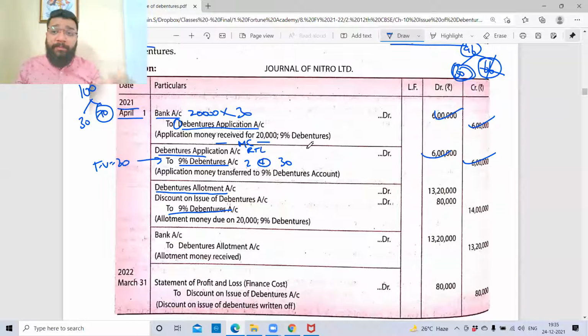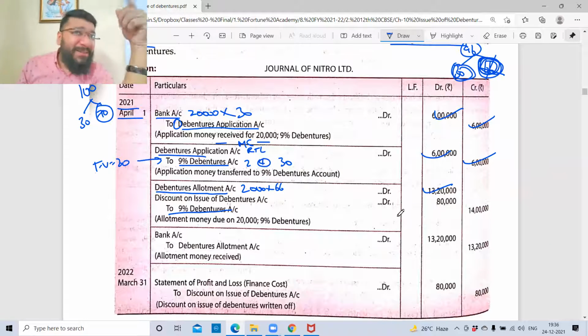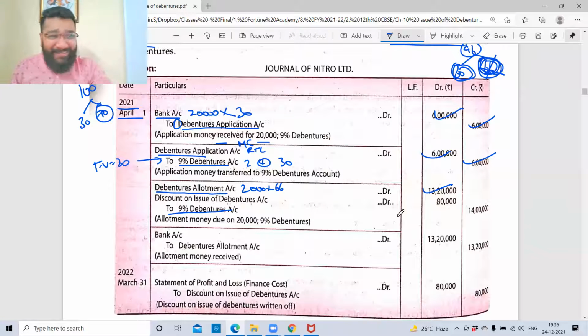Now listen to me very carefully. The 66 rupees will go where? 66 rupees is the issue price. So 20,000 into 66 is 13,20,000. Please multiply and tell me. 20,000 into 66 is how much? Okay. And debentures will be created with face value. What is the total face value?